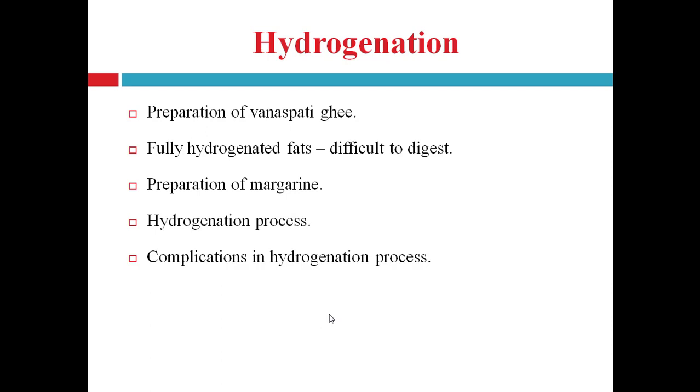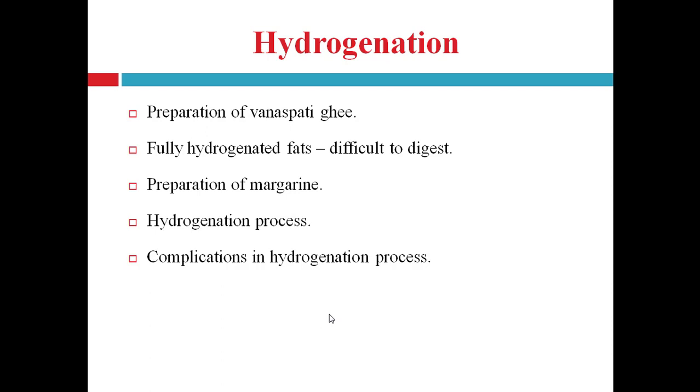The hydrogenation process is carried out like this: the purified oil is taken in an iron tank that is surrounded by a heating jacket at 150 to 200 degrees Celsius, right? To the tank containing purified oil, finely divided nickel is added, and under pressure hydrogen gas is passed through the tank.